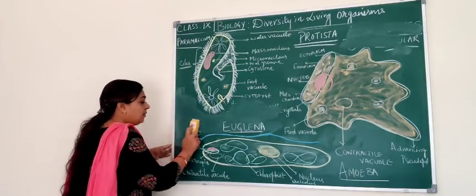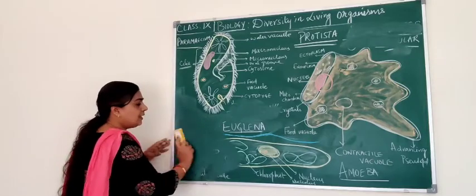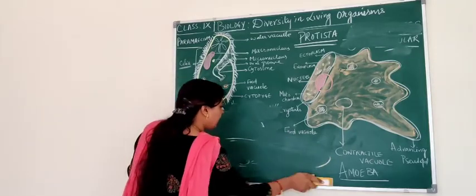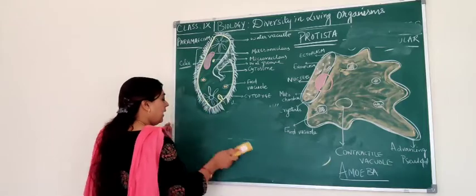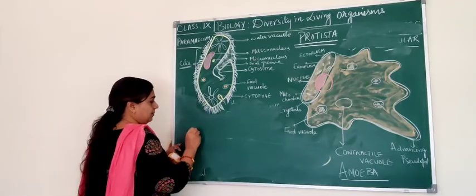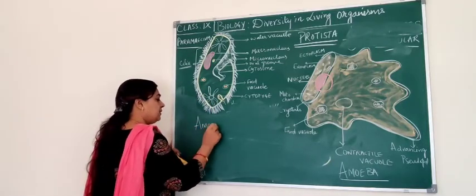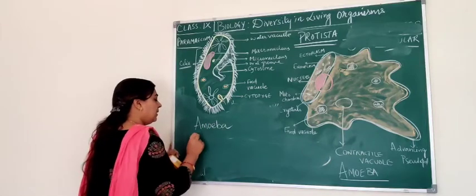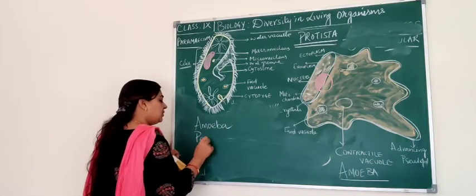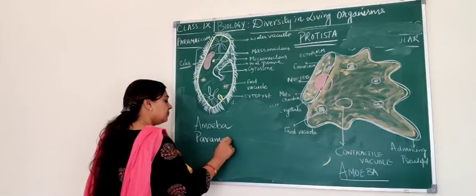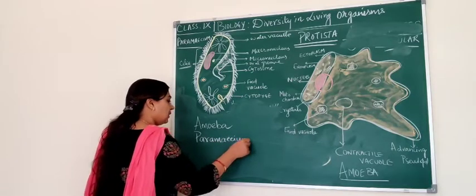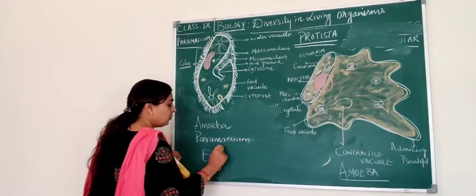Okay, now let me write down the names of those organisms which I mentioned just now, right? If we are talking about examples for protozoa: amoeba, paramecium, and euglena. This is what I just showed you now.